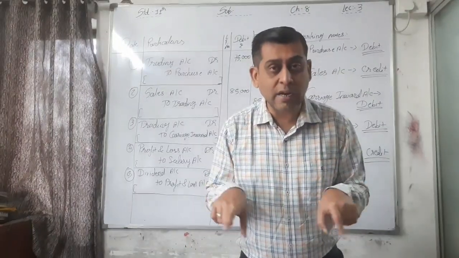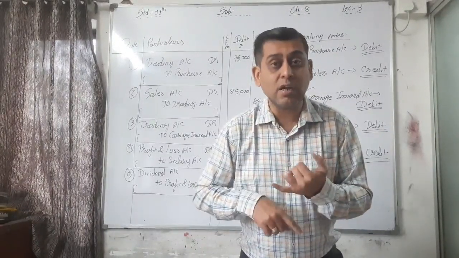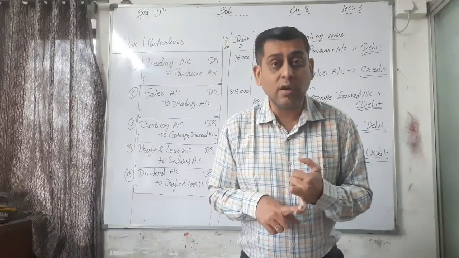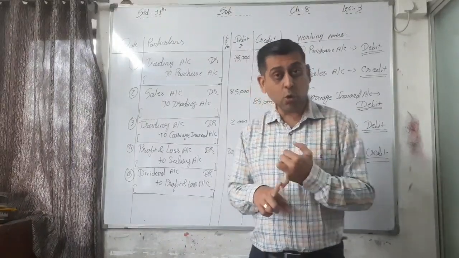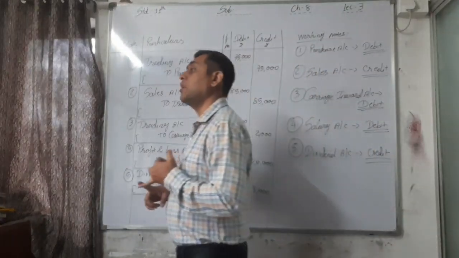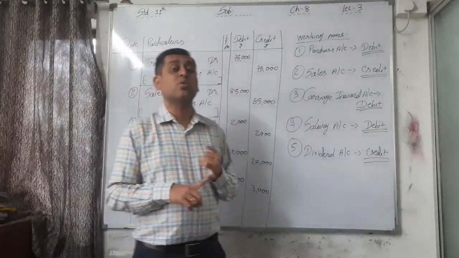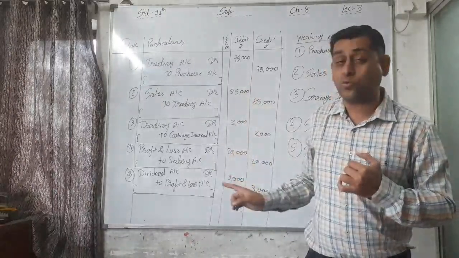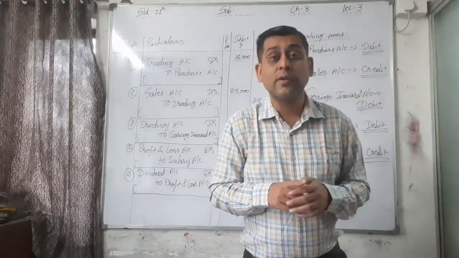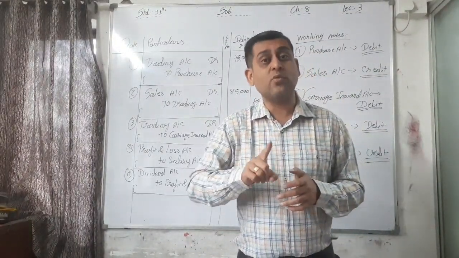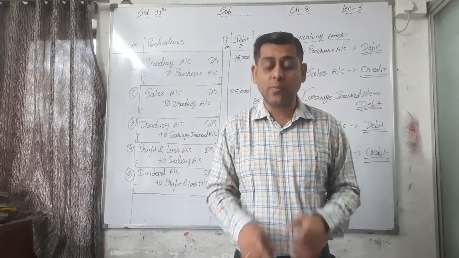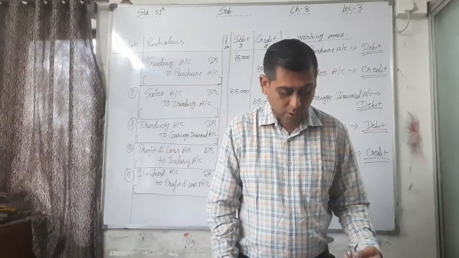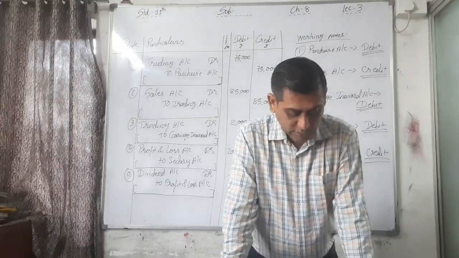No closing entry regarding personal account as well as real account. Only the closing entry of nominal accounts. We have to transfer it to trading or profit and loss account. Okay, so these are the entries.